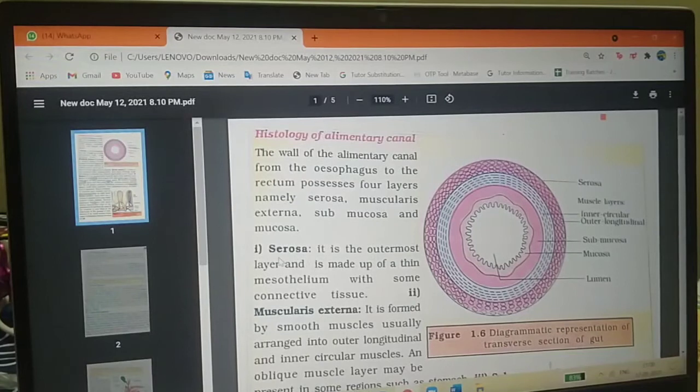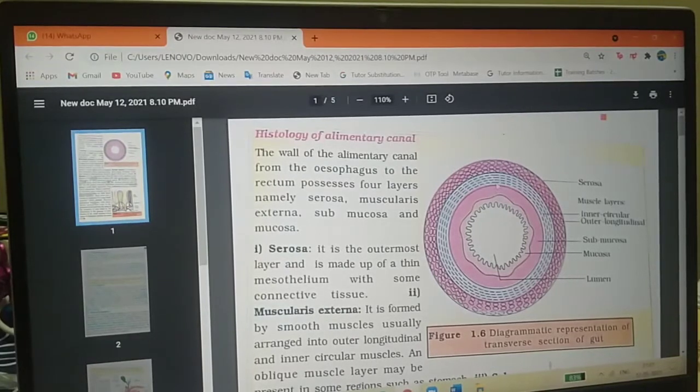The first layer is the serosa layer. It is the outermost layer. Here, this outer part is called the serosa layer. It is made up of thin mesothelium with some connective tissues. So the serosa layer is made of mesothelium and also contains connective tissues.